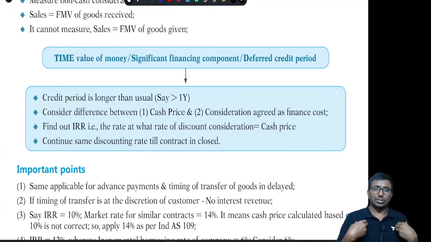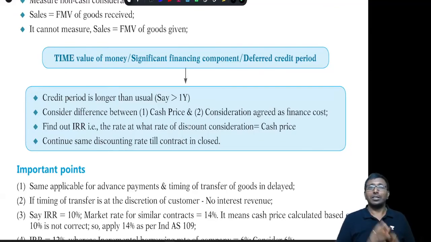Suppose the company has received something in advance, where we are going to supply the goods after 1 year. Under that circumstance also, we will say there is an interest expenditure. It is like you have taken a loan from the customer, right?